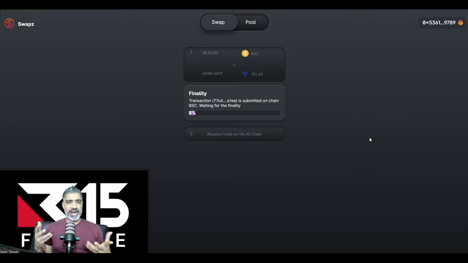This gives me peace of mind, especially if you're new to doing bridging, right? There are other ways of doing it as well. There's a few different ways you can use the Velas wallet directly. It's very messy, a lot of steps, and there's a lot of ways you can go wrong. Here, I find it very, very simple. But I also like what they've done here.